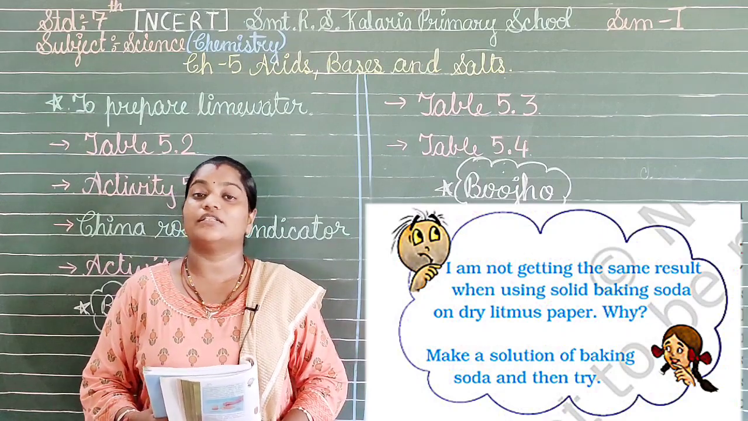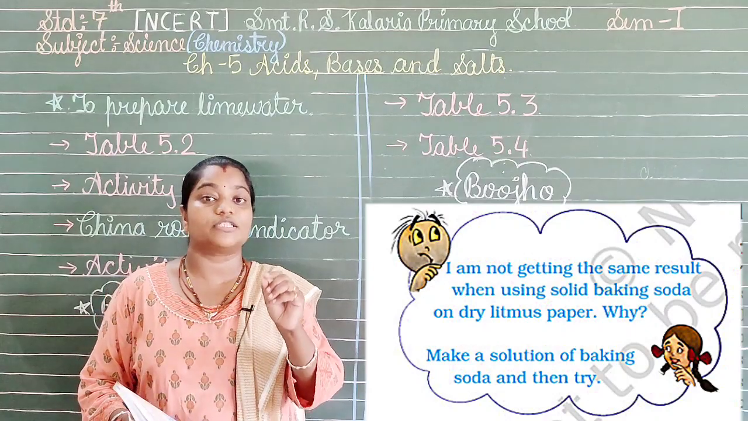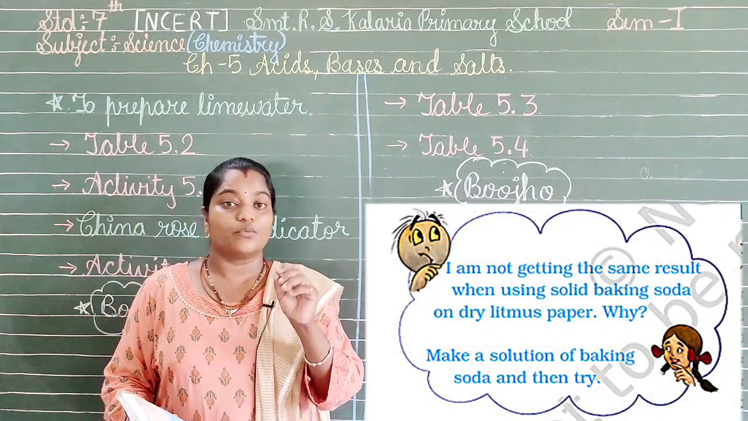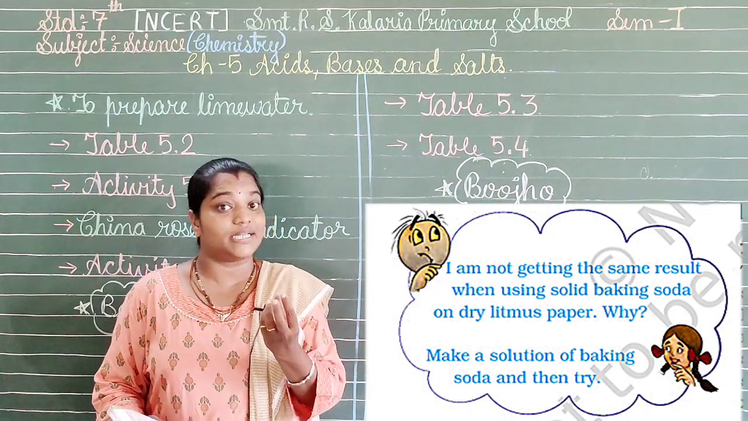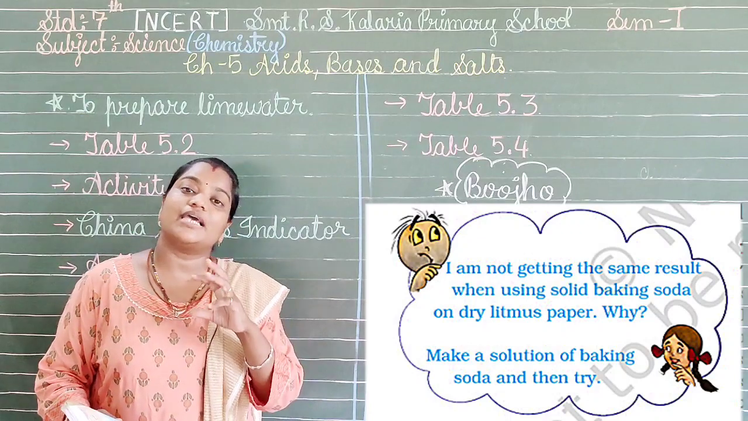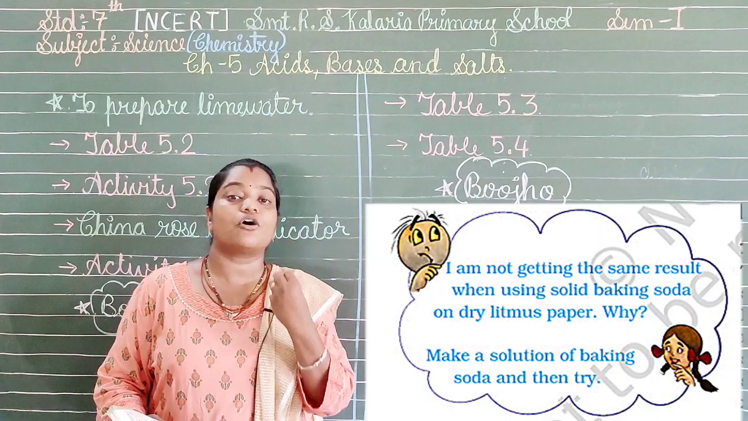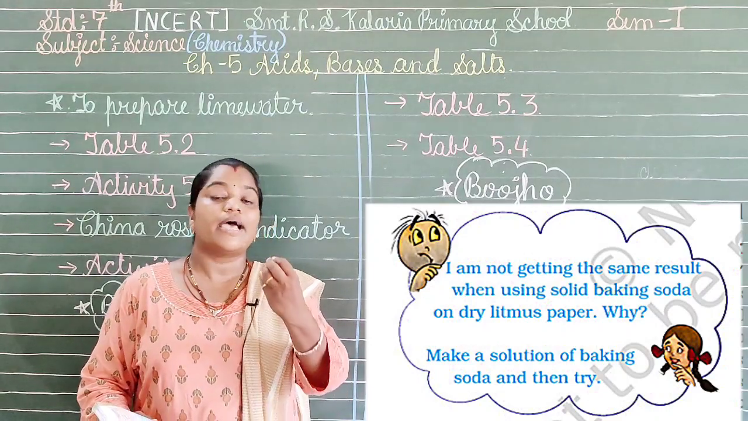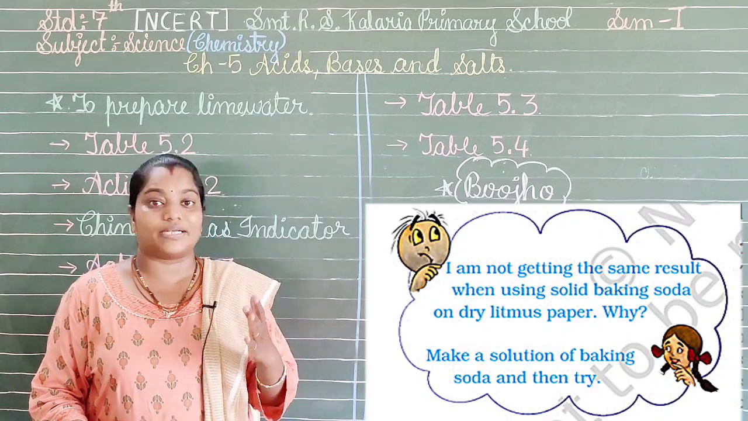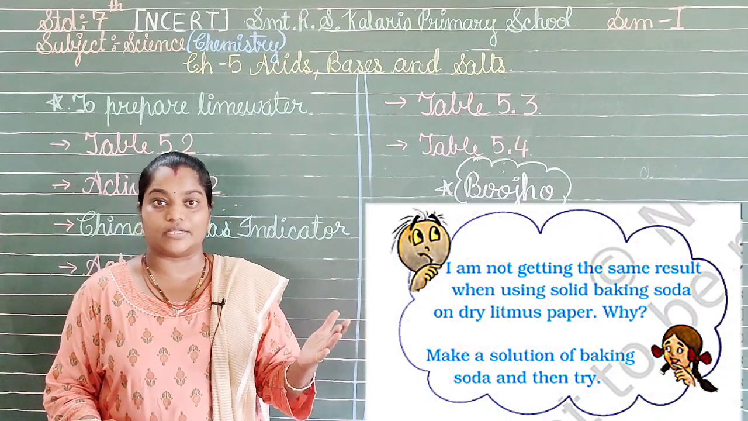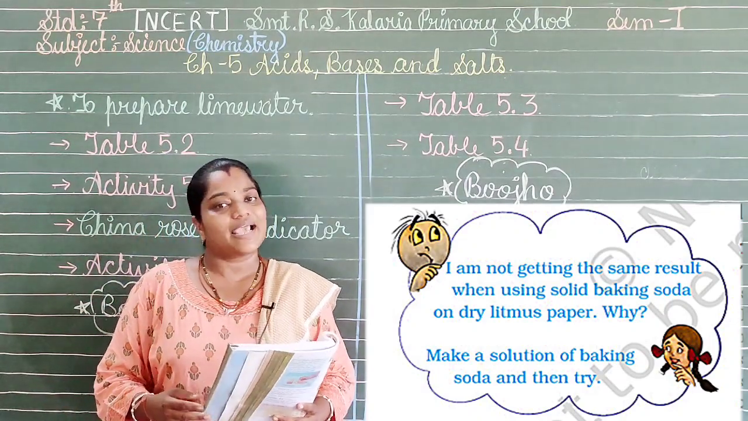We have also done this in the first experiment, that is, when we tried the litmus paper, we formed the solution of all the solid substances too. Why does it happen? Because we know that paper absorbs liquid very easily as compared to a solid. So when we make a solution of a particular solid substance, it is very easily absorbed by the indicator, that is the litmus paper, and shows a different color on it, so that we can identify whether the solutions are acidic or basic. So this is the reason. So Pahil is saying to make a solution of the baking soda and then try it.